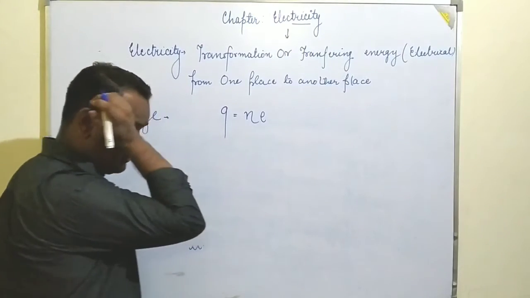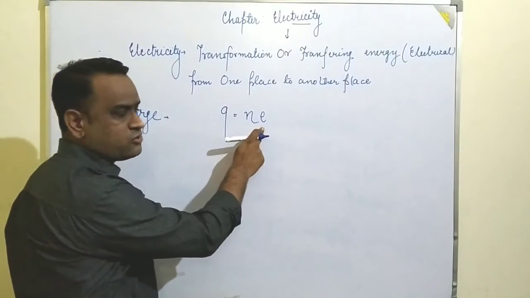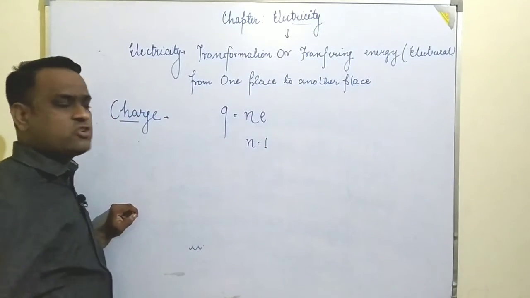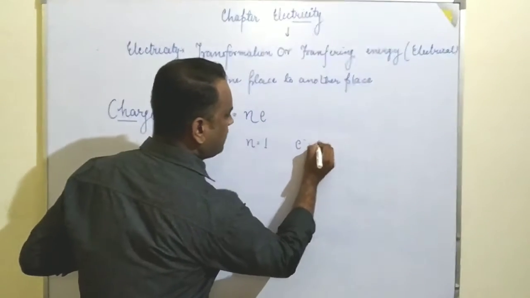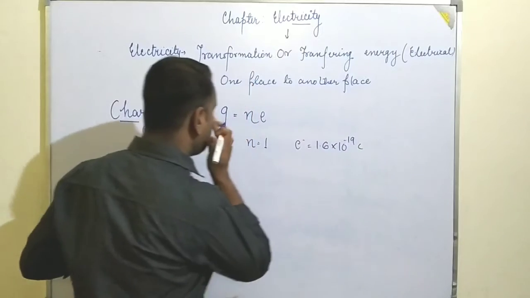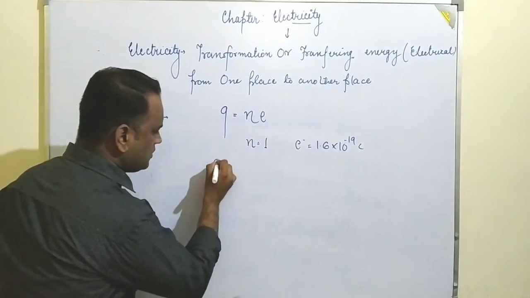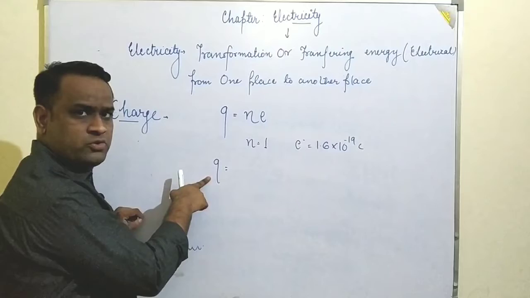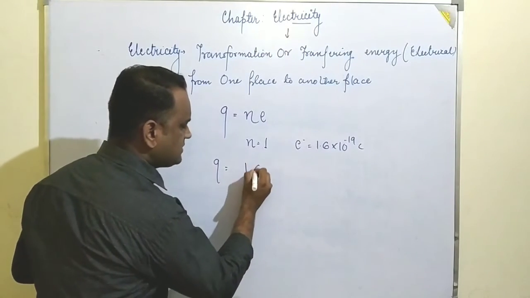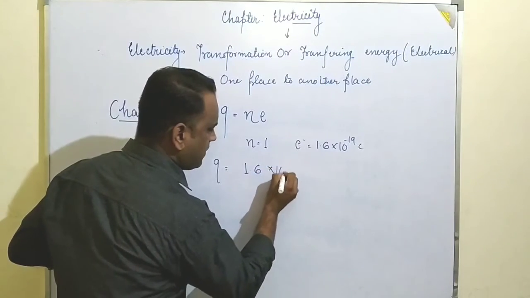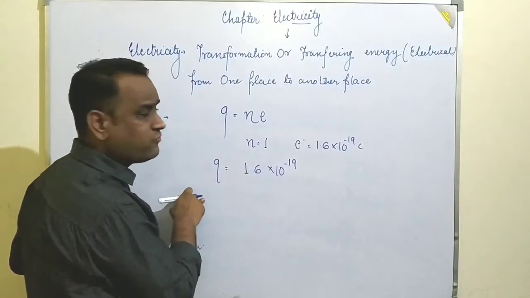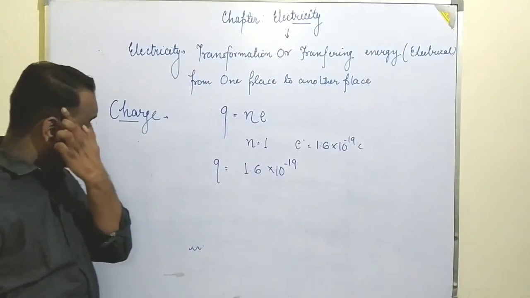So Q is equal to N into E. If we take one electron, the number will be 1, and the charge on the electron will be 1.6 into 10 to the power minus 19 coulomb. For charge the unit is the coulomb, and this is the value of charge.